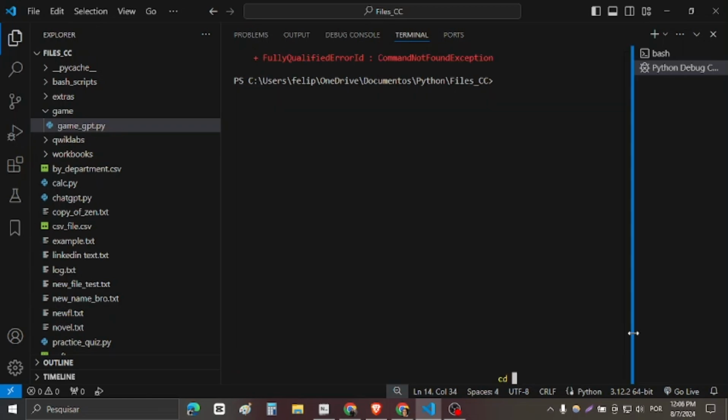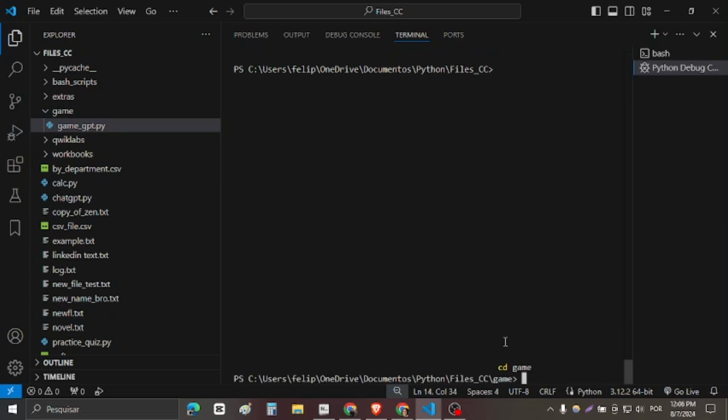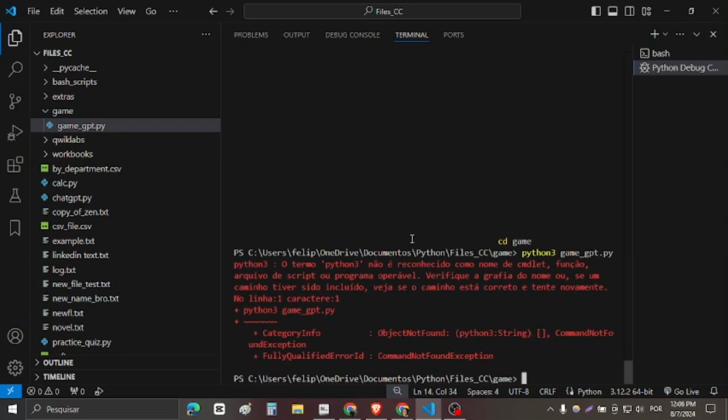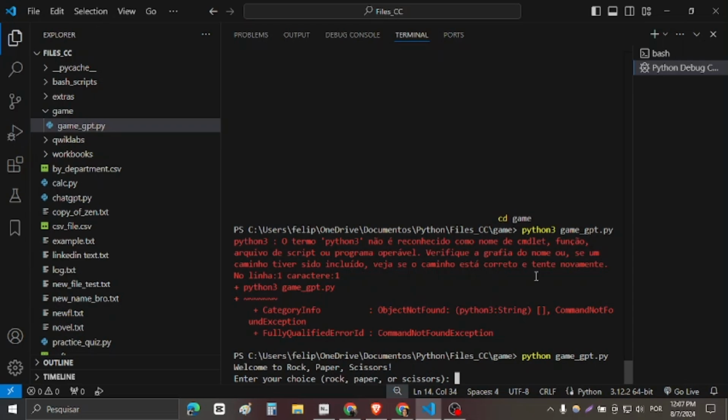Let me open the folder, cd game, the game folder where the file is located. Now let me try to run the code again. Let me try just Python. Okay. Finally.